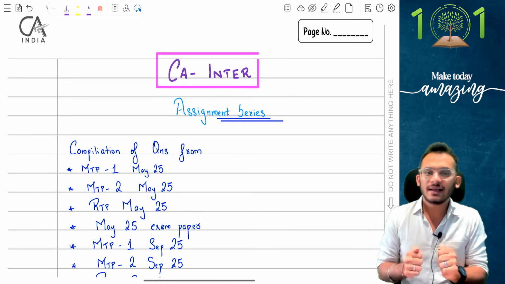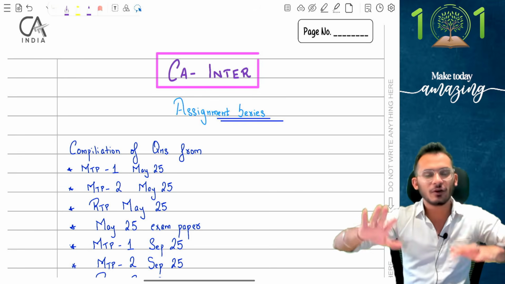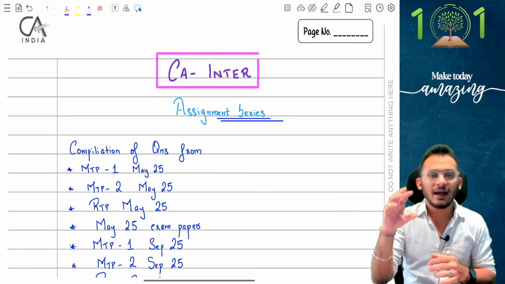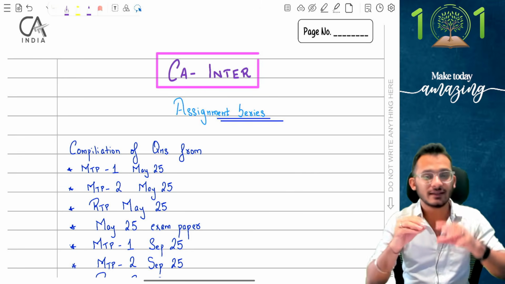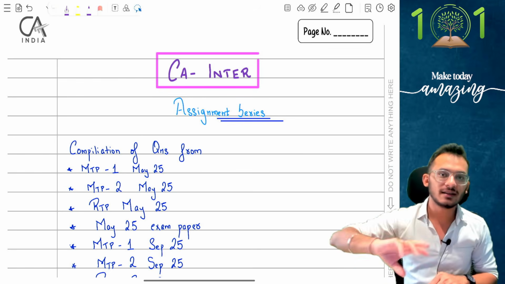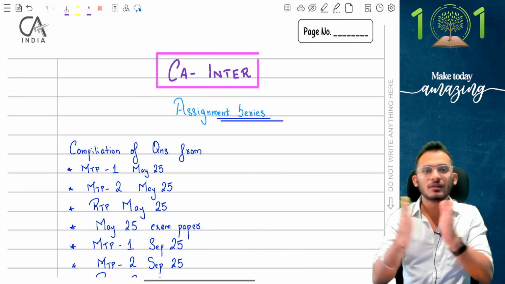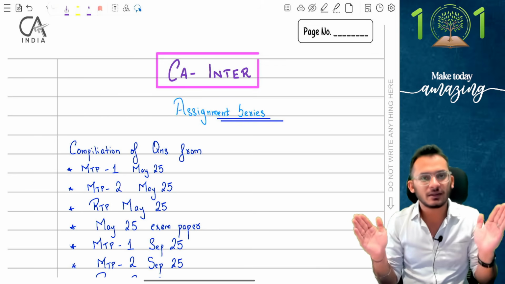Now, I have taken an effort from my side to not just compile all the questions and put them in the same format as what ICAI gave. No. What we have done is we have taken each paper and identified the chapters against it. If a question pertained to residential status, a separate assignment has been created for residential status. If it is for salaries, then it is a separate assignment for salaries, which means we have already taken all the past papers, compiled them together and split them properly into a chapter-wise sequence.